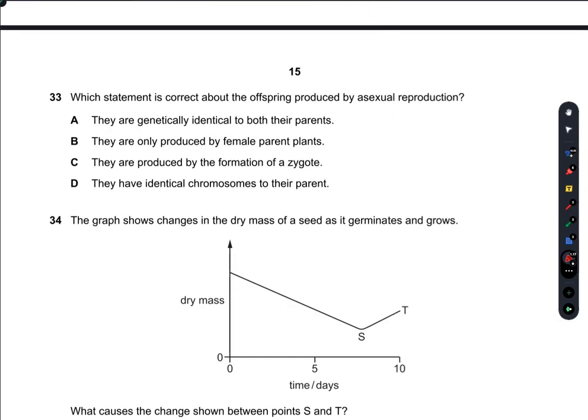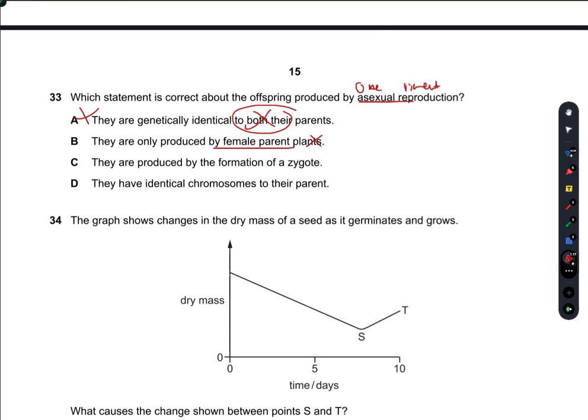Which statement is correct about the offspring produced by asexual reproduction? Asexual reproduction involves only a single parent, one parent. So they are genetically identical to both their parents. A is true? No, A is not true. Both their parents? There is only one parent. So A is incorrect. They are only produced by female parent plants.